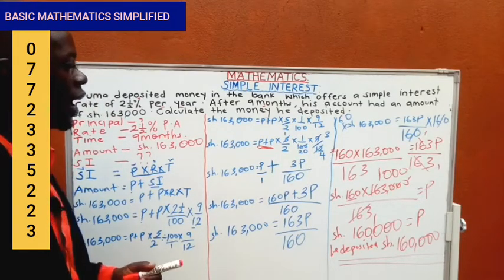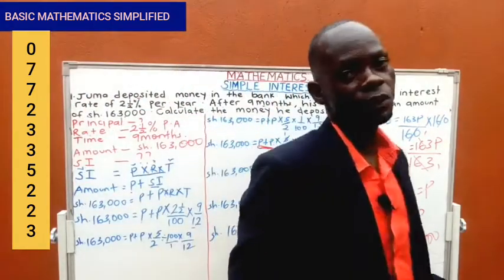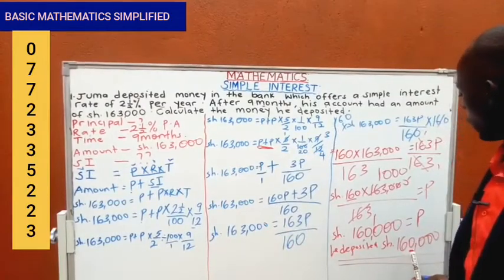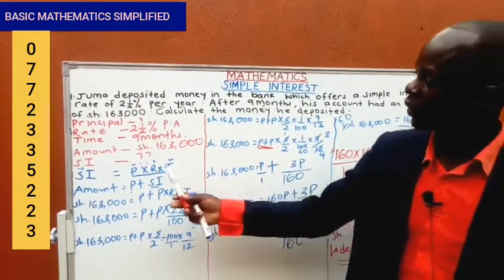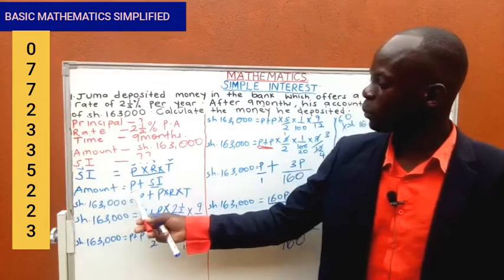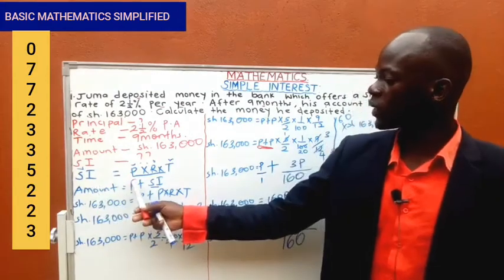Remember, when now they ask you part B, how much interest did Juma get? Now, after knowing the principal being 160,000, we now know that amount equals principal plus simple interest. Amount is 163, principal is 160, simple interest.